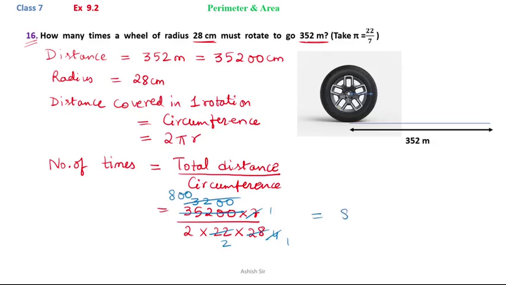So what we have is 800 by 2 twos are 4. We can cancel it with 4. So 4 twos are 8 and 2 zeros. So it gives us 200 rotations. So in 200 rotations, the wheel can cover 352 meters.